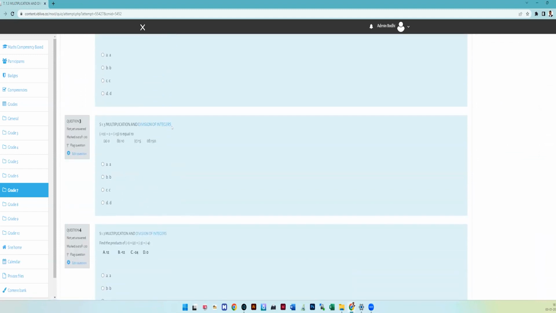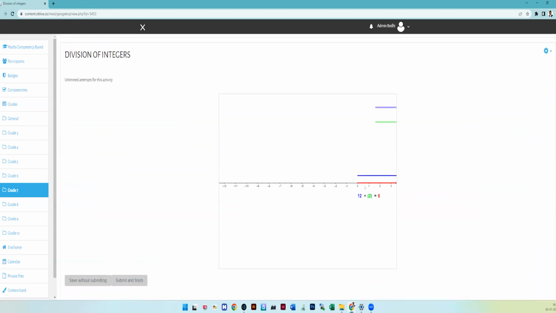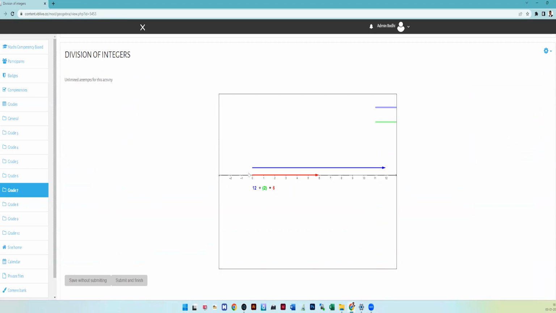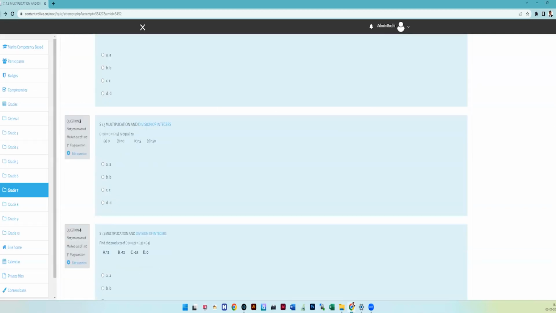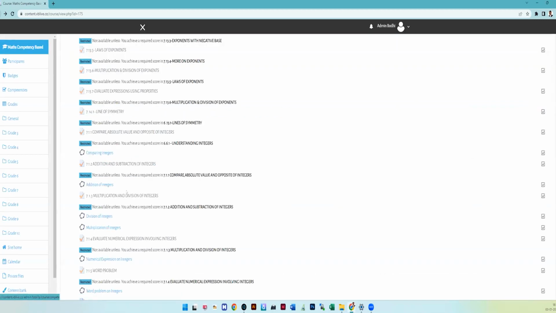So, multiplication and division practice. When you click division of integers, it will go to the division of integers. In division of integers, they will understand how the array is changing, how the number is changing, and how the position is changing. This way, the students will understand how the number changes. Here we have given a learning strategy in a playway method so that the child will understand easily.